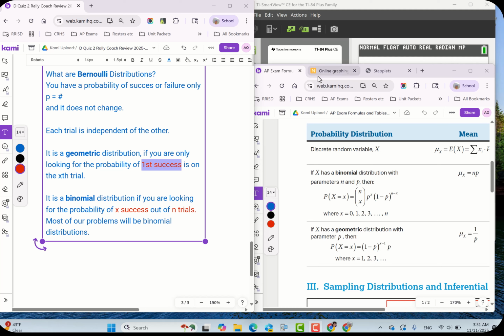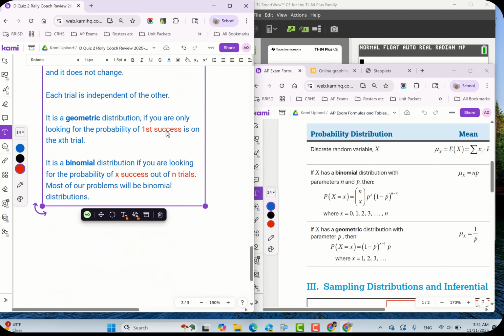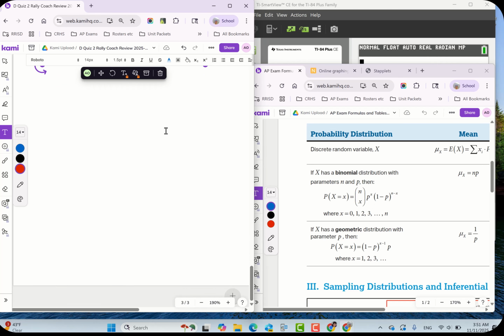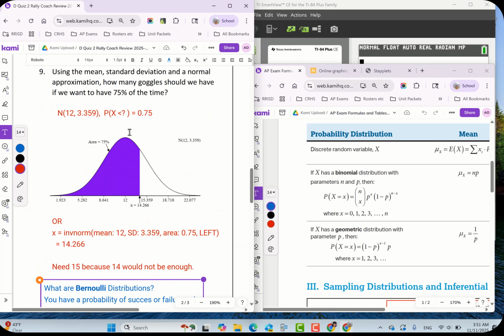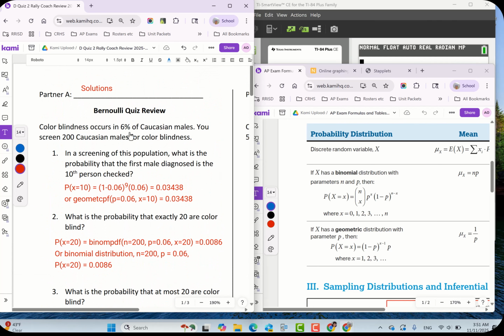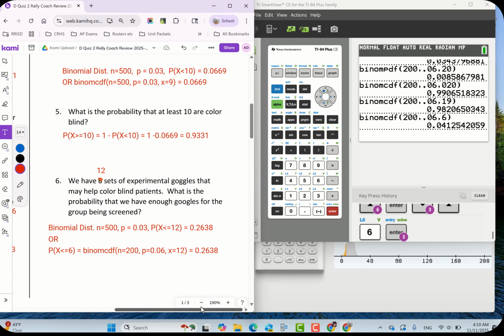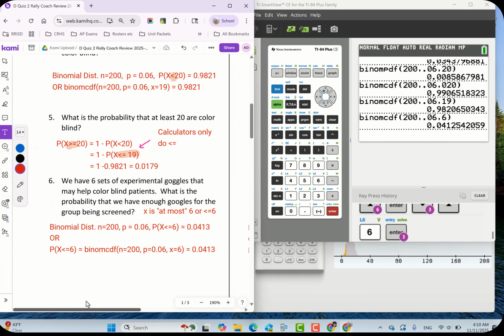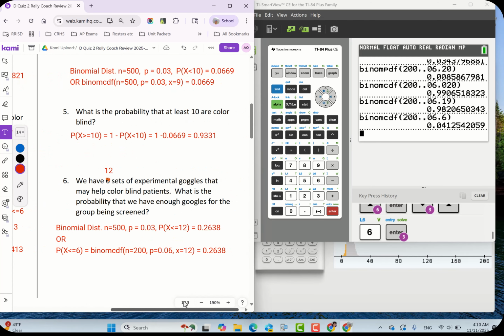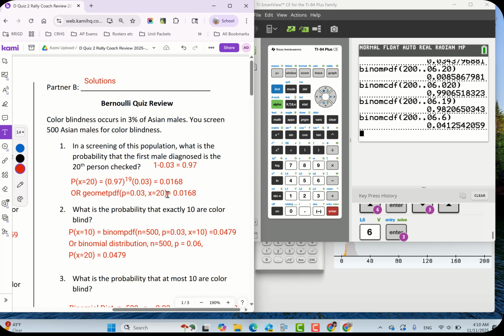I'll show you how this gets filled in for one of the examples, when it's appropriate. Actually, I'm going to do this as an example. That's fine. So let's go ahead and go to our first problem. Then I'm going to go to the other side, partner B. Okay, so let's start at the beginning.